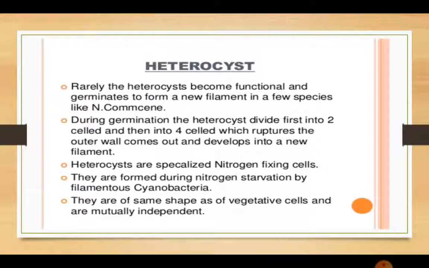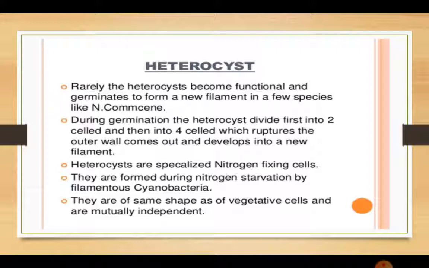After that, the main cells present in this are heterocysts. Rarely the heterocysts are specialized cells present in the cyanobacteria. Rarely the heterocysts become functional and germinate to form a new filament in a few species like Nostoc commune. During germination, the heterocysts divide first into 2 cells and then into 4 cells, and the outer walls come out and develop into a new filament.